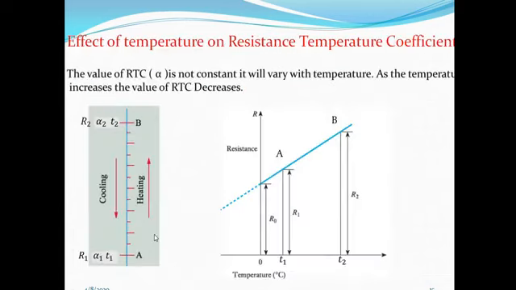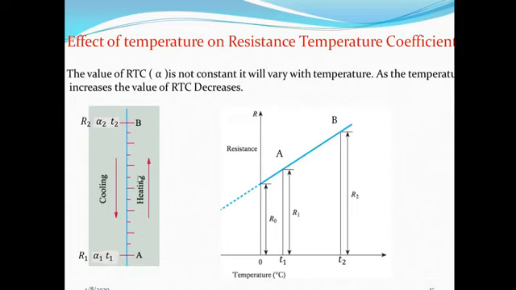So for this derivation, we have to just consider the case of the conductor. We consider the conductor whose initial temperature is T1, whose RTC at T1 degree centigrade is alpha 1, and its resistance at T1 is R1.